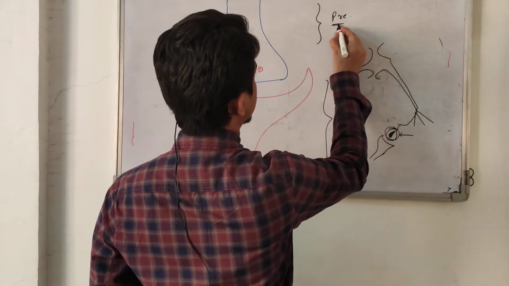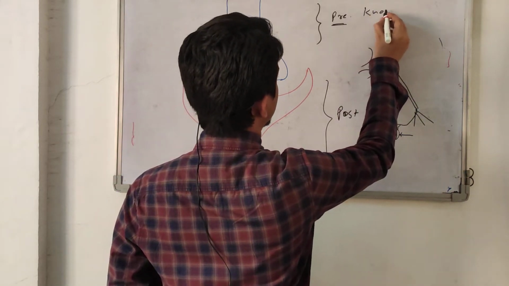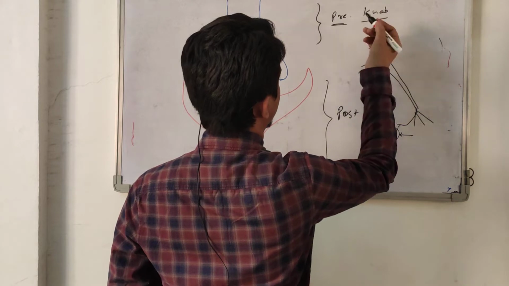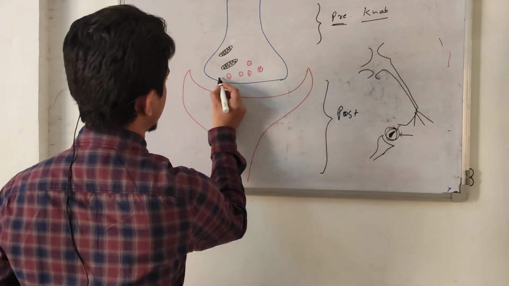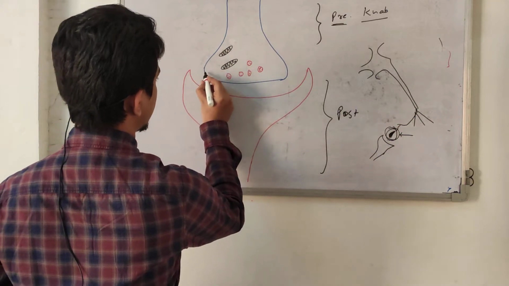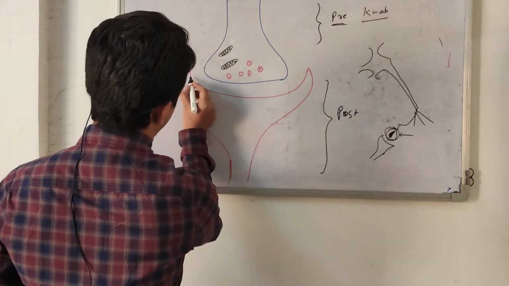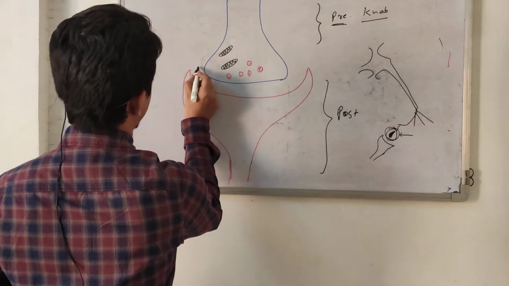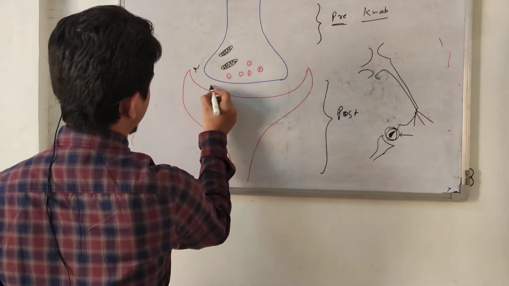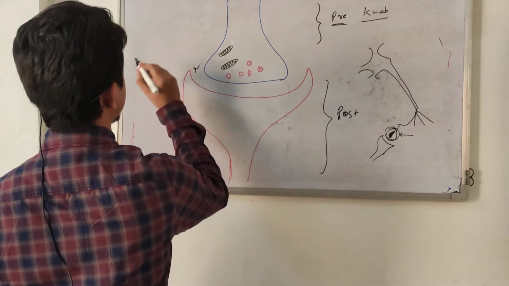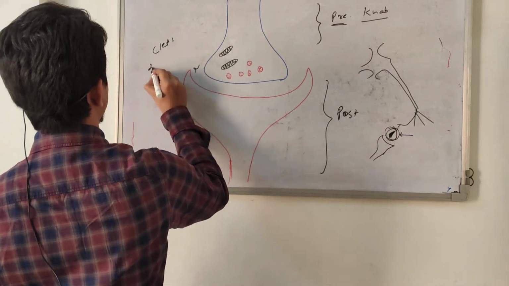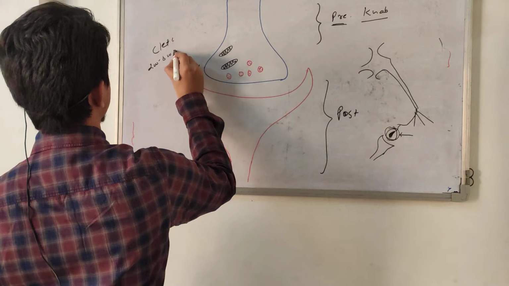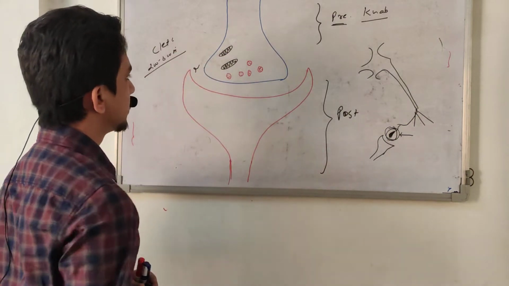This is called the presynaptic knob or button. This is the presynaptic membrane. Here is the postsynaptic membrane, and between pre and post there is some gap. This gap is called the synaptic cleft, and usually it is 200 to 300 Angstrom in size, a very microscopic structure.